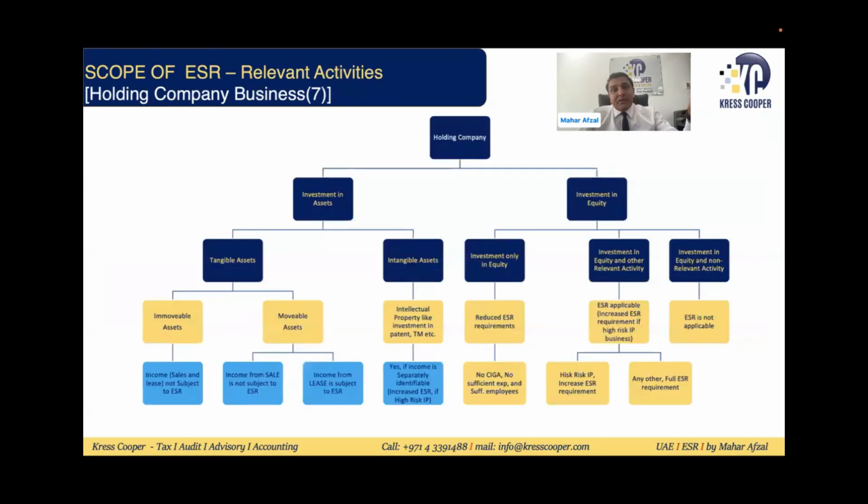This is the same summary of the previous schedule. Now I have briefed everything in this schedule. You can look into this. This is a holding company. If the holding company has investment in equity, you can see on the right side, and they have only investment in equity, and from there they are getting capital gains and dividend, it will be subject to reduced economic substance requirement.